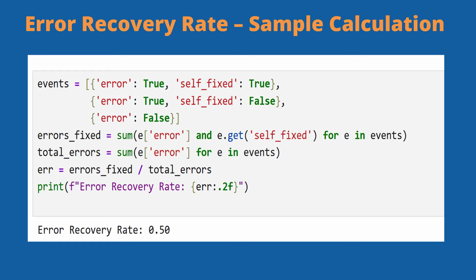The error recovery rate measures how well agents self-correct their mistakes. Here, we calculate the fraction of detected errors that we successfully recovered without human help. It reflects the agent's resilience and self-healing capability.